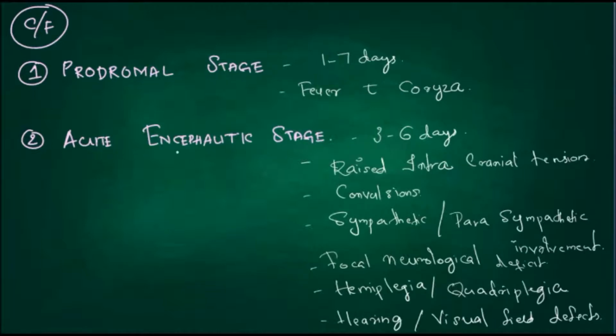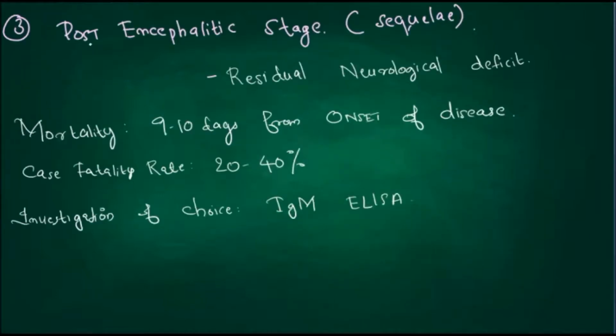Second is the acute encephalitic stage, that lasts for 3 to 6 days. At this stage we can see raised intracranial tension, convulsion, sympathetic parasympathetic involvement, focal neurological deficit, hemiplegia, quadriplegia, hearing and visual field defects. Next is the post encephalitic stage or sequelae. At this stage we can see residual neurological deficit.